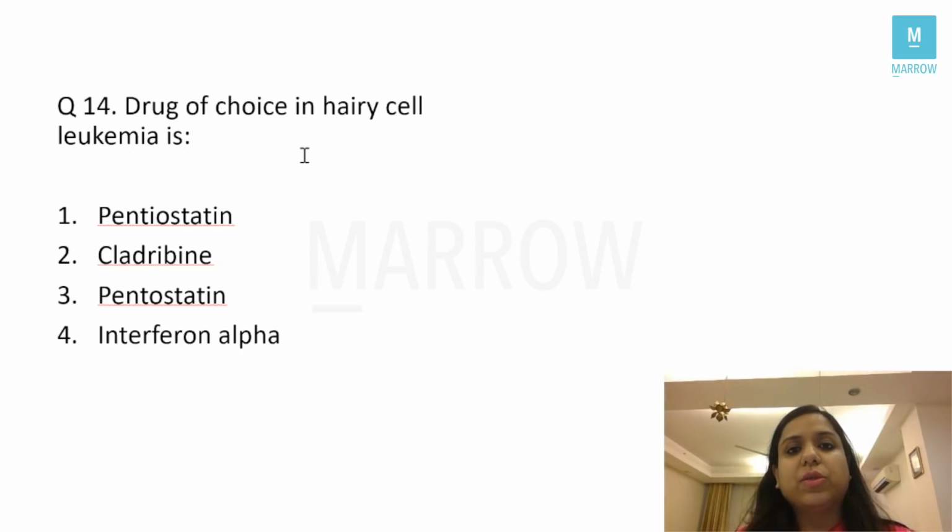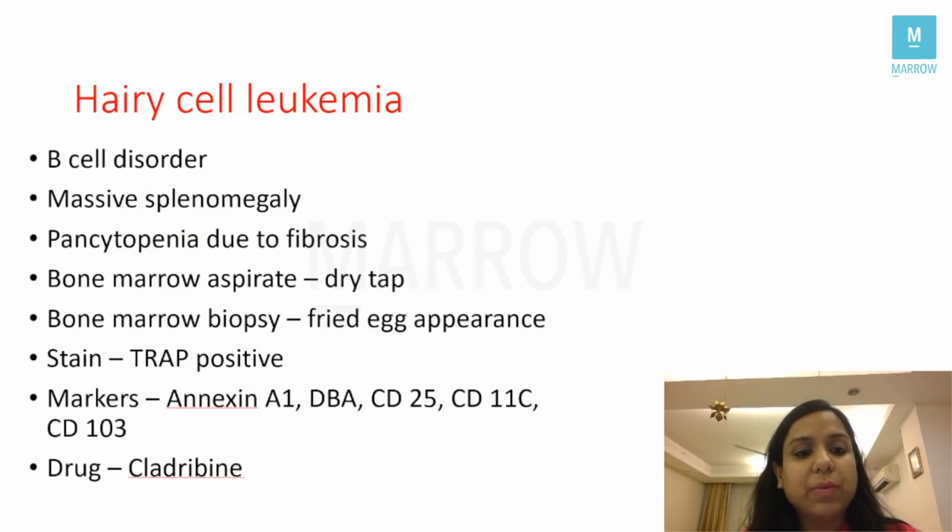Let's move to the next question, students. The next question is, the drug of choice in hairy cell leukemia is, the options were pentostatin, cladribine, pentostatin and interferon alpha. I've told you a number of times, students, that hairy cell leukemia is one of the examiner's favorite topics, right? The answer to this question was straightforward, that is cladribine, which I told you in the videos, right? Right, so few important points about hairy cell leukemia. It's a B cell disorder. The patient will usually present with massive splenomegaly, right? What do you see?